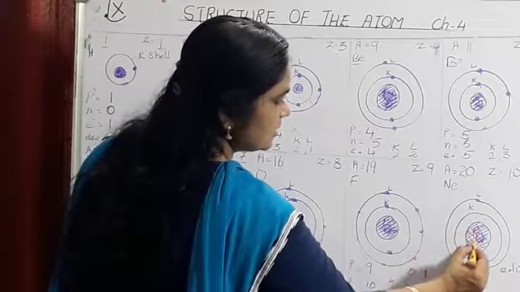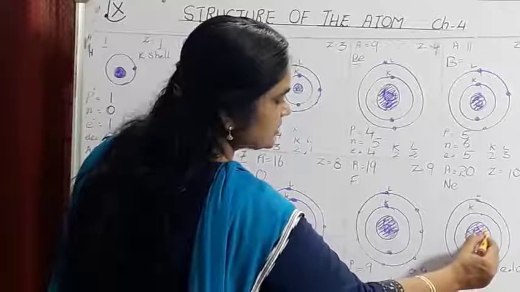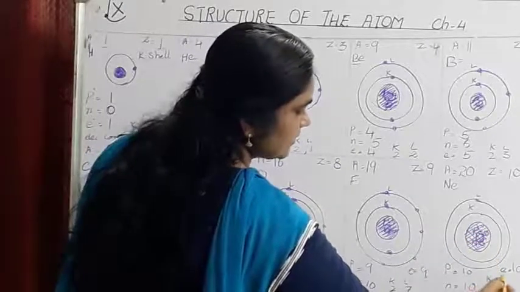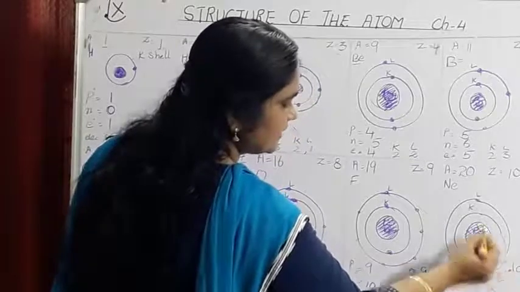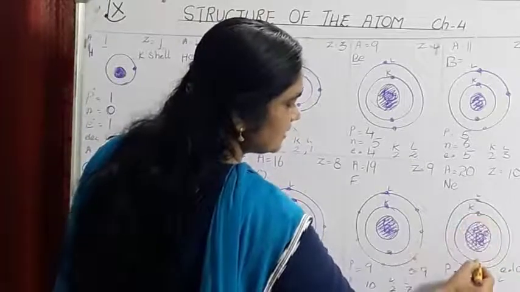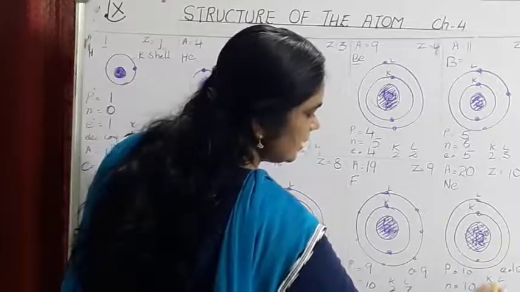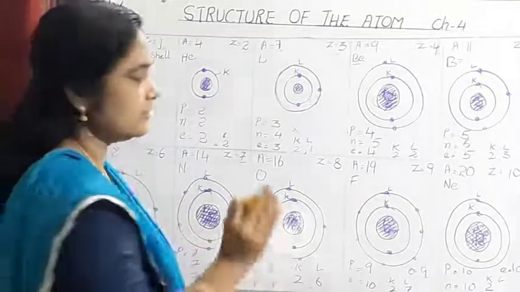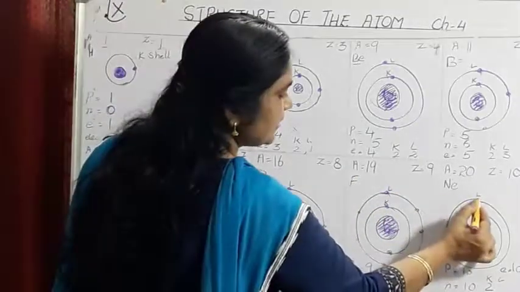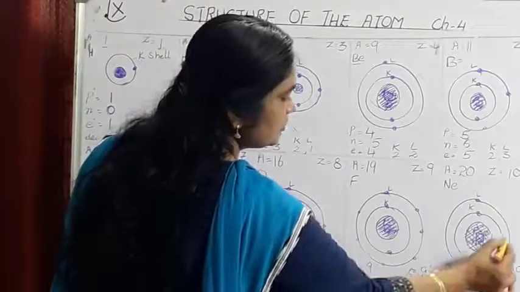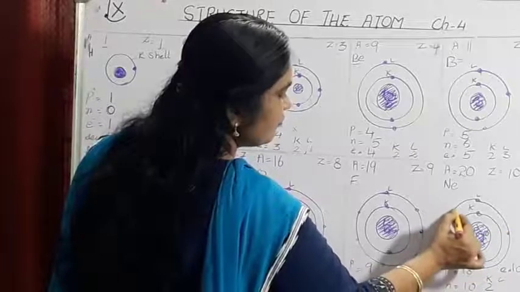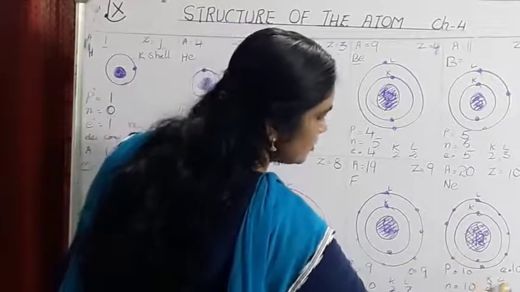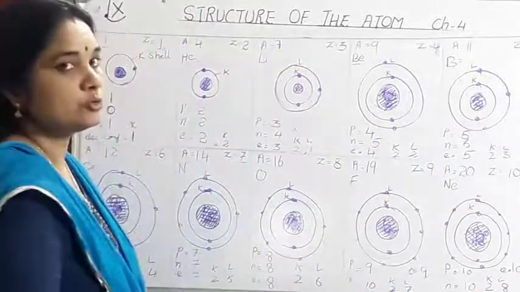So this is the nucleus. In the nucleus, proton is 10, neutron is 10. The remaining electrons, when you have to show them, write the shell. K shell, out of 10, 2 electrons will be occupying the first shell, that is 2. Next one, 10 minus 2, how many electrons remaining? 8. So 8 electrons will be occupying the L shell. 1, 2, 3, 4, 5, 6, 7, 8. So the electronic configuration of neon will be 2, 8.